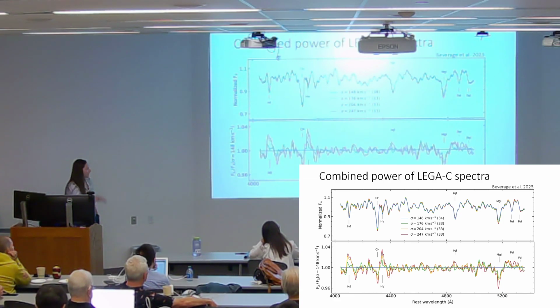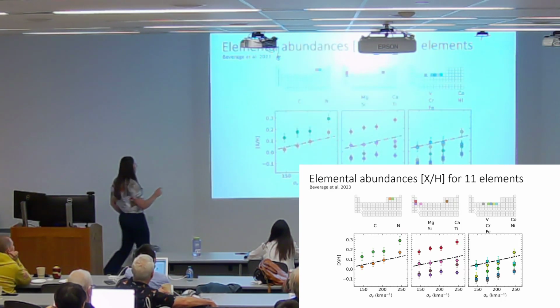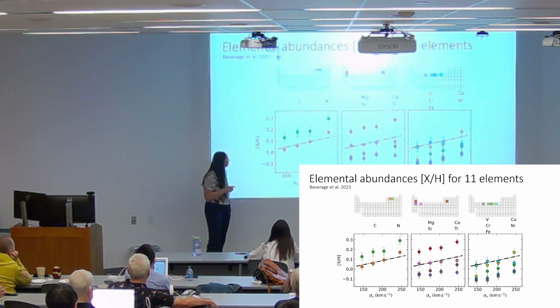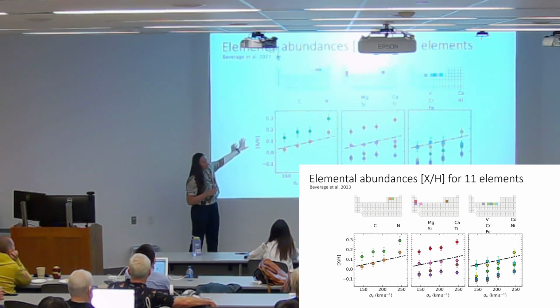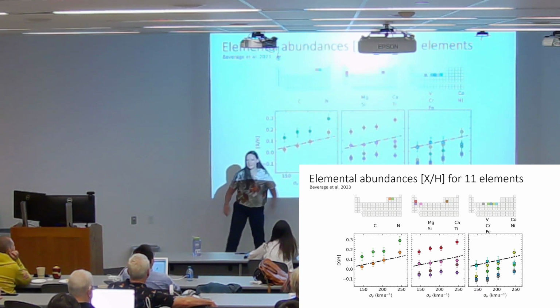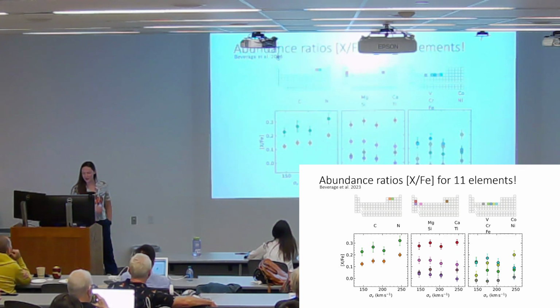Something that we can do with all of this data is, as a teaser, I'm not going to get into all of it, but we've actually measured the abundance ratios, or elemental abundances, for 11 elements. I've separated them here by their enrichment timescales. So here I have the light elements, the alpha elements, and the iron peak elements. And you can also take a look at the abundance ratios. So it's really information-rich data, and I refer to my 2023 paper for more information about how we can use this information to interpret things about these galaxies and their past chemical enrichment.